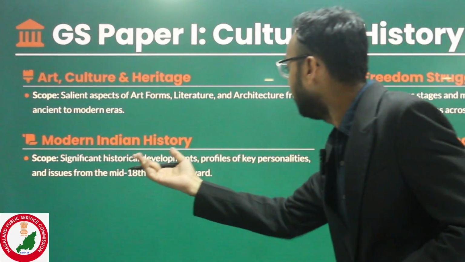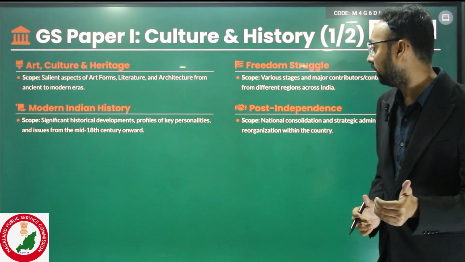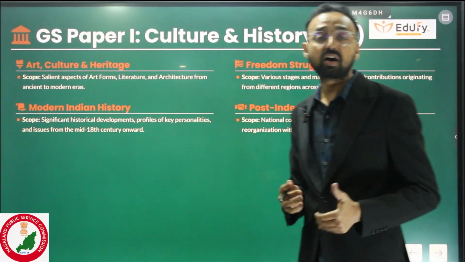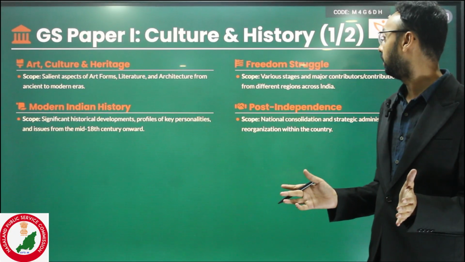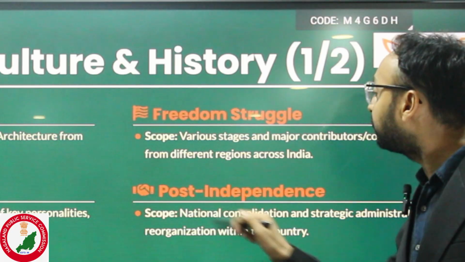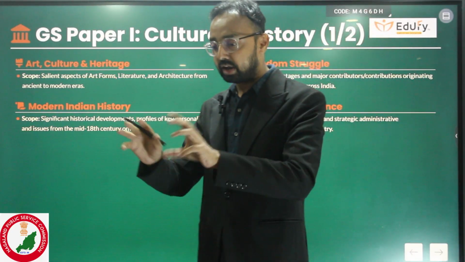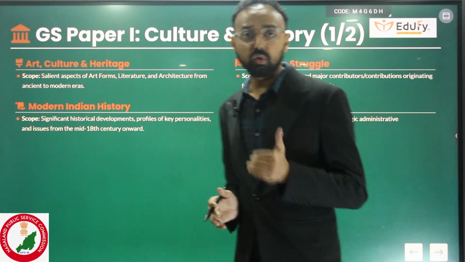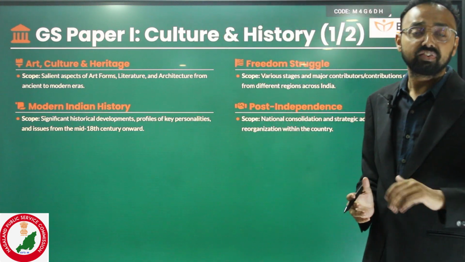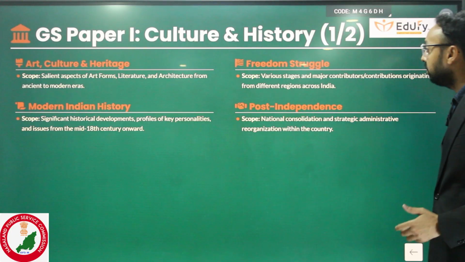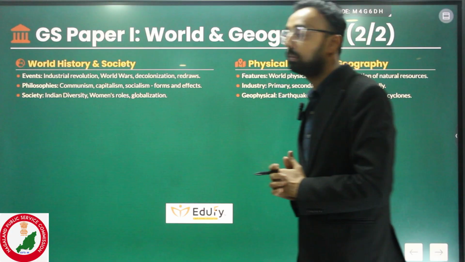Now we have modern Indian history. Of course we have to study topics related to the freedom struggle. Personalities like Jawaharlal Nehru, Mahatma Gandhi, Sarojini Naidu and so on. Then we have to study post-independence. How after independence India united the different princely states, how India followed 5-year plans, how India achieved LPG goals, such kind of things. Then we have world geography and world history syllabus.